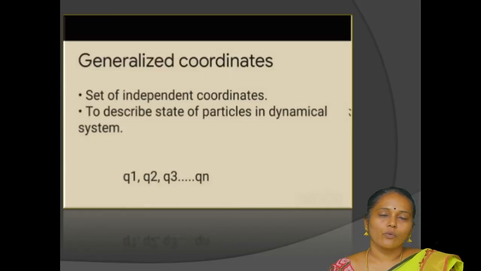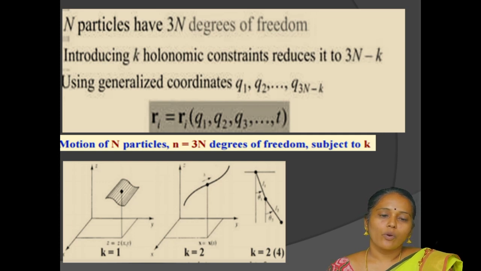First one is the generalized coordinates. The generalized coordinates are a set of independent coordinates. These independent coordinates fully describe the motion of a system. That means they describe the state of particles in a dynamical system. The generalized coordinates are q1, q2, q3 up to qn. These generalized coordinates depend on n particles. These n particles have 3n degrees of freedom. Introducing k holonomic constraints reduces this to 3n minus k. Here n means the number of particles and k means the number of constraints introduced.